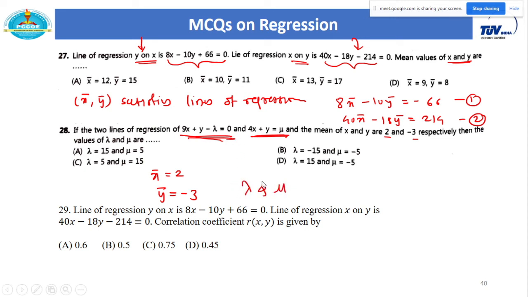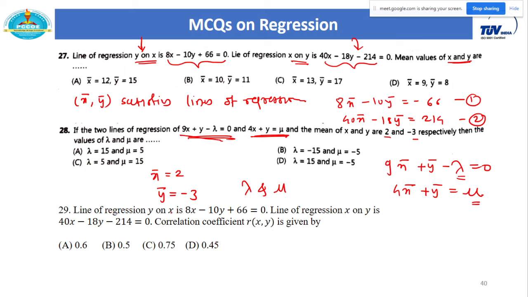Yes? How we do this? Substitute the value of x and y. As we know that x bar y bar satisfies these lines of regression, this can be written as 9x bar plus y bar minus lambda is equal to 0, and 4x bar plus y bar is equal to mu. Now just put the values of x bar y bar, you will get the values of lambda and mu.